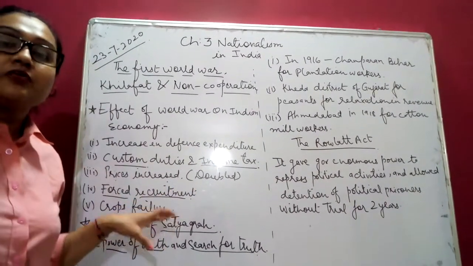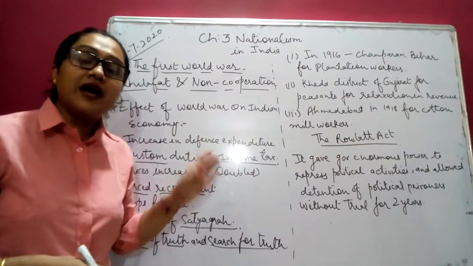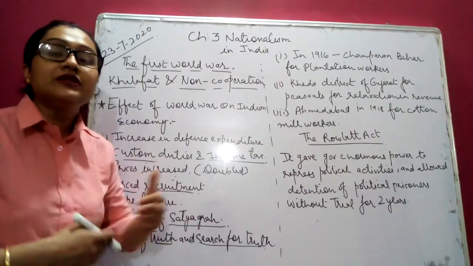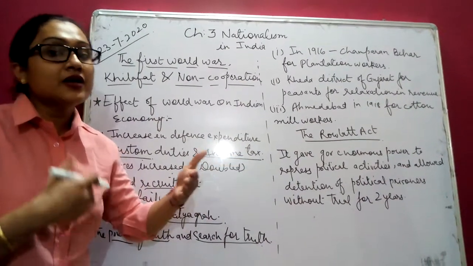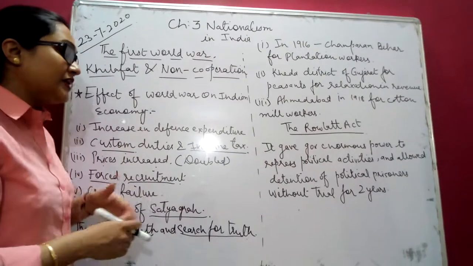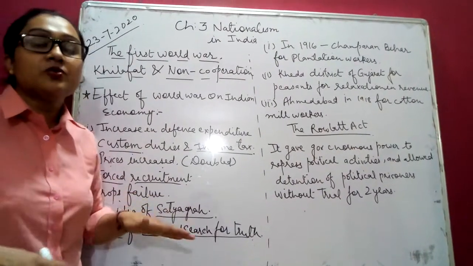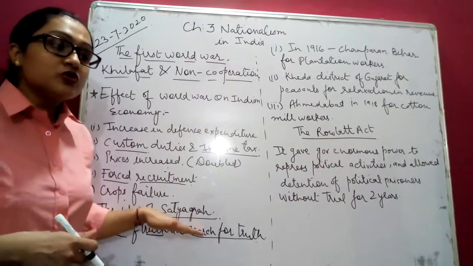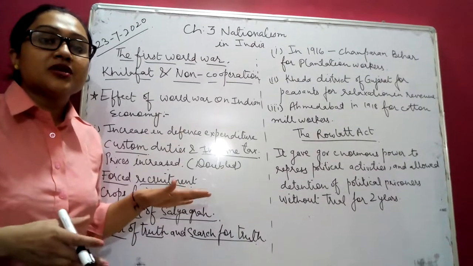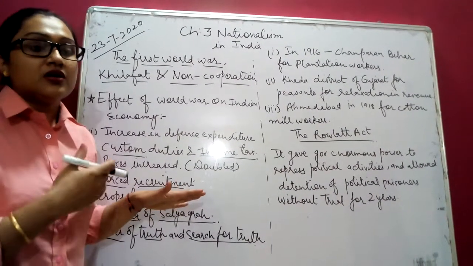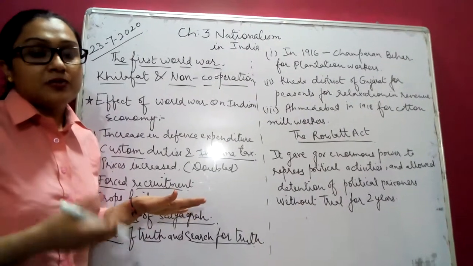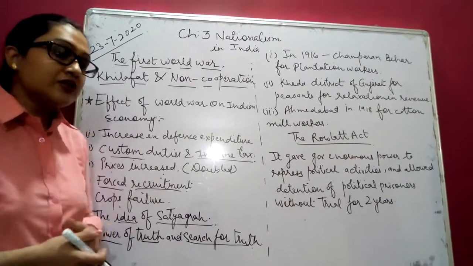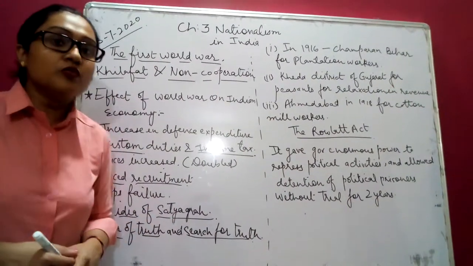and he was also a victim of the discrimination between whites and blacks. Seeing all that, he decided to remove that gap between whites and blacks. So that is why when he came to our country, he wanted the discrimination to be removed totally. That is why he organized satyagraha, and he also came to know about the discrimination against Indians, and that they were exploited so much by the Britishers. So he decided to remove that kind of discrimination, and that is why he organized the satyagraha movement.